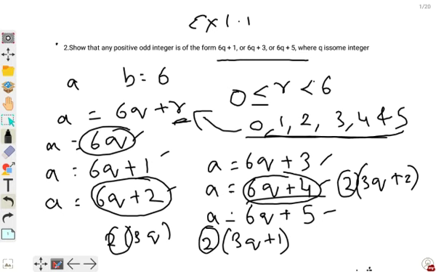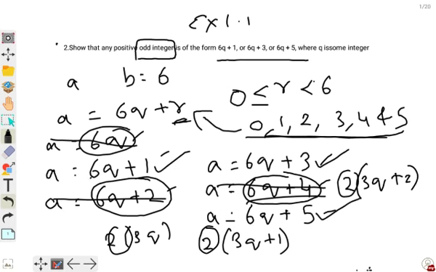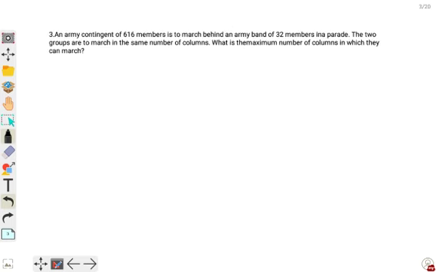But what we want from the equation is a positive odd integer. So these get rejected, and what remains is 6q plus 1, 6q plus 3 and 6q plus 5. So this shows that any positive odd integer will always be in the form of these three only. Okay, so now let's go to the next sum.